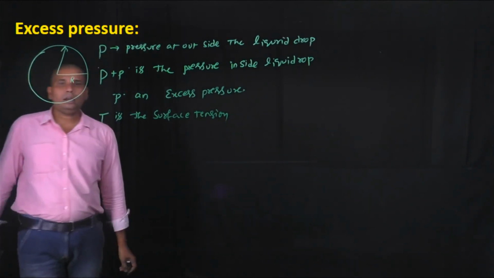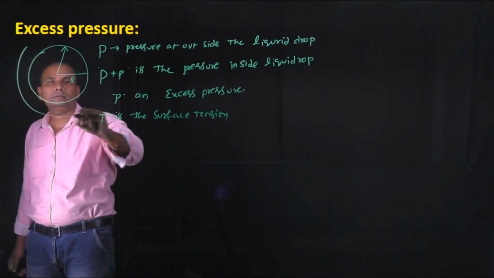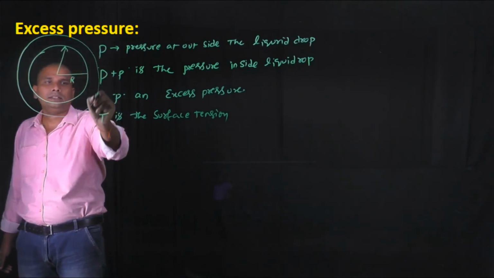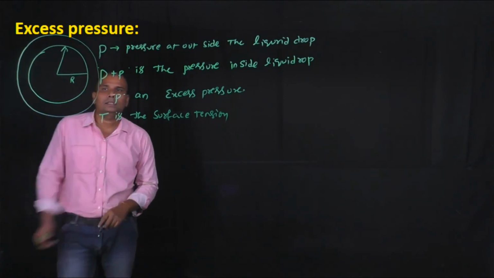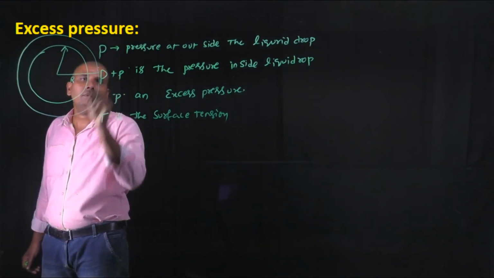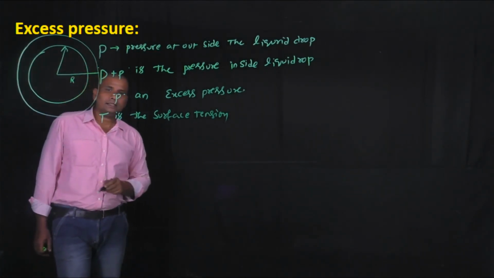Now the liquid drop expands. Now the liquid drop extends to some extra size. This is the extension of the liquid drop due to the excess pressure inside it.